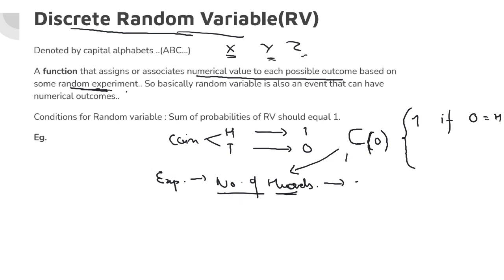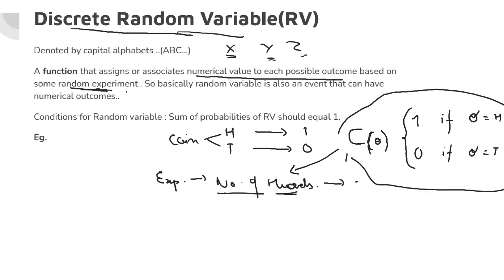So it will give me 1 if O is H, and it will give me 0 if O is equal to T, tails. This is O here, not 0. So I use this random variable C, this function, to assign numerical values to H and T. So this is what a random variable means.